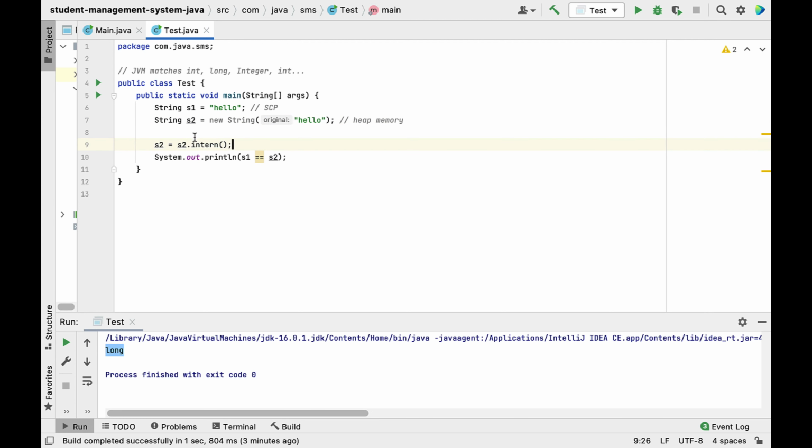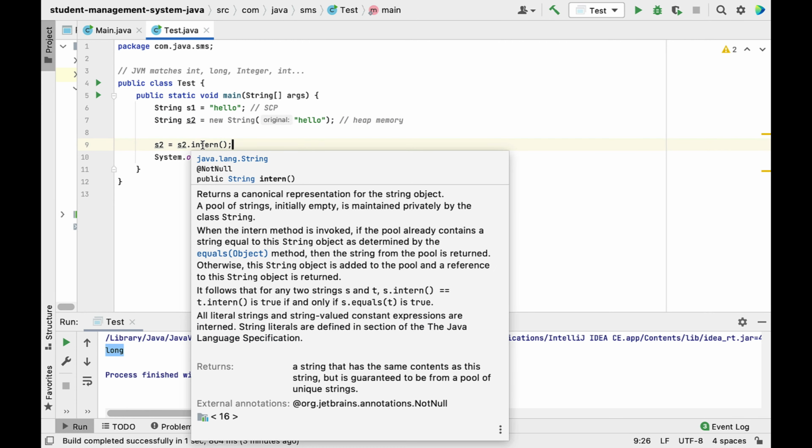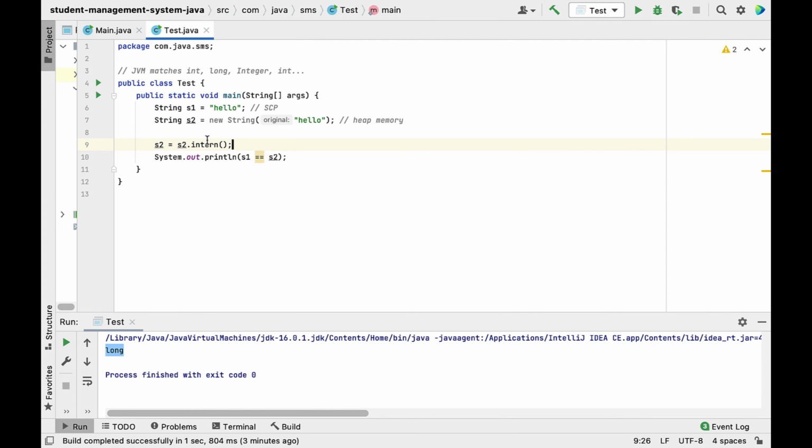What does the intern method do? Well, the intern method will copy the object, that is s2, from heap memory to the string constant pool. Now s2 object is stored in heap memory, and explicitly we can copy this object hello from heap memory to the string constant pool using the intern method.